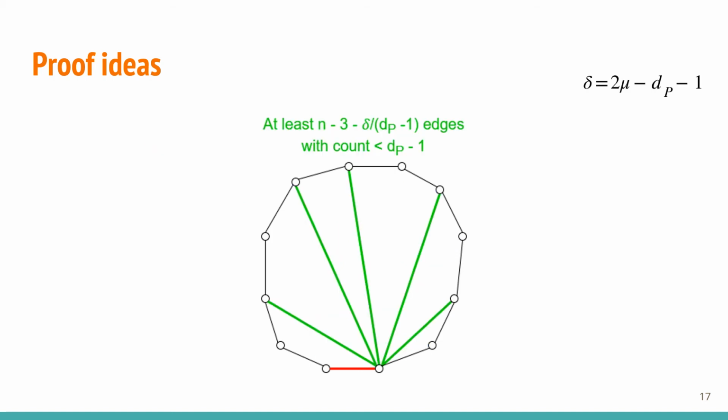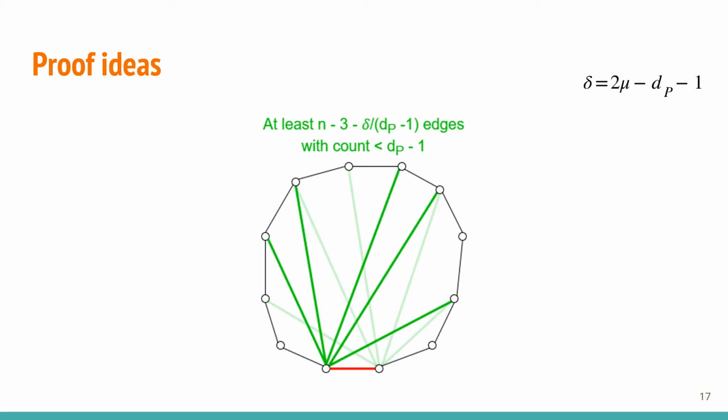With this, we can say that there are at least this many edges with counts less than dp minus 1 incident to one n vertex. And in this example, there are 5 colored in green. Again, the same holds for the other n vertex as well.